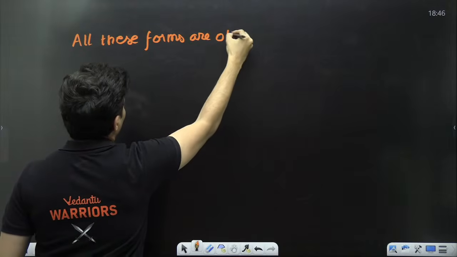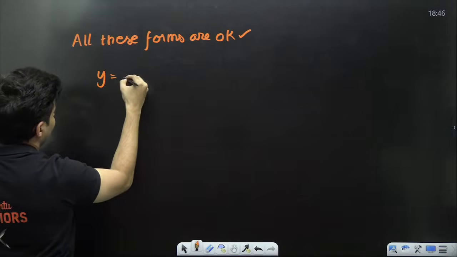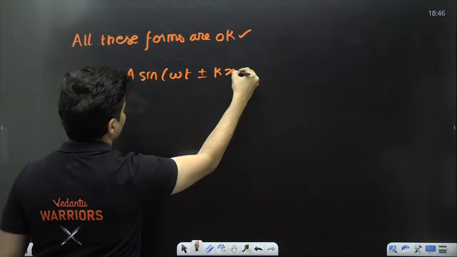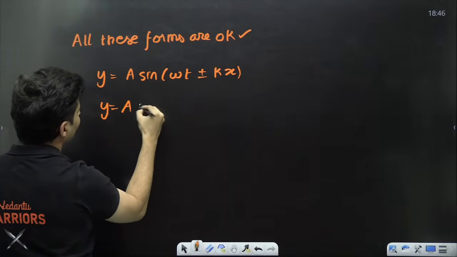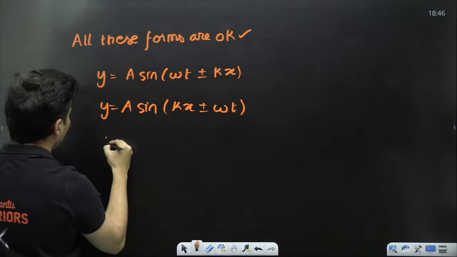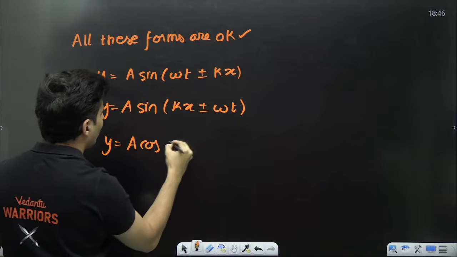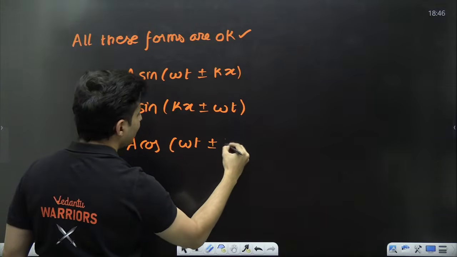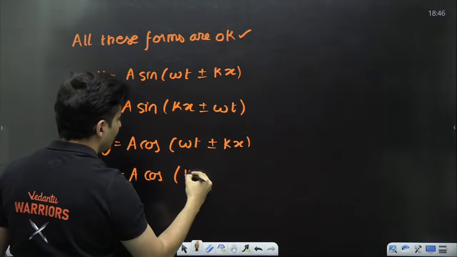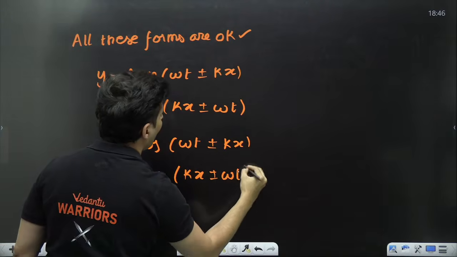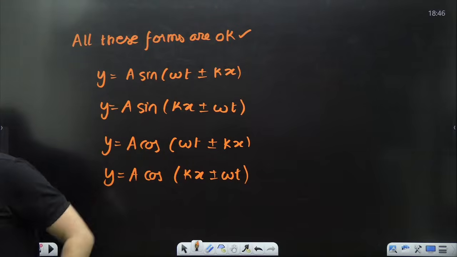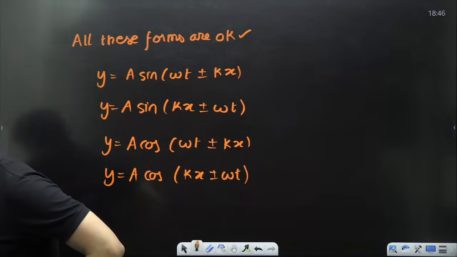What are those forms? Y is equal to A sine omega t plus minus kx. Y is equal to A sine kx plus minus omega t. Y is equal to A cos omega t plus minus kx. Y is equal to A cos kx plus minus omega t. All these forms are okay. Is that clear, my dear warriors?